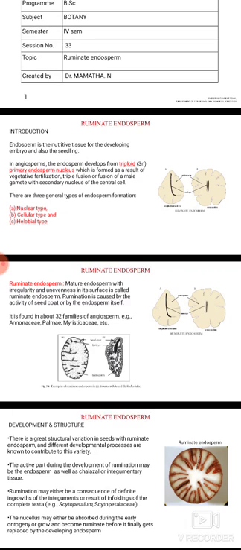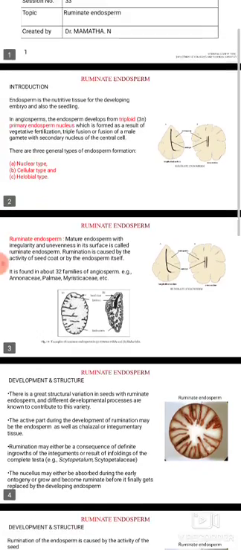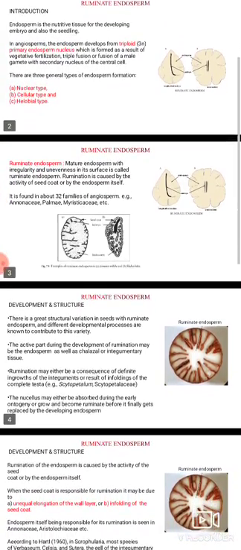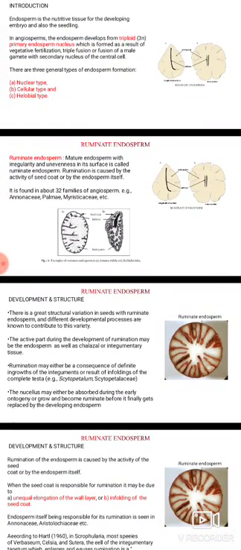Endosperm cells are rich in food material and are compactly arranged without intercellular spaces. The cells contain reserves such as carbohydrates, protein, and lipids, though the ratio of these components varies depending upon the species.